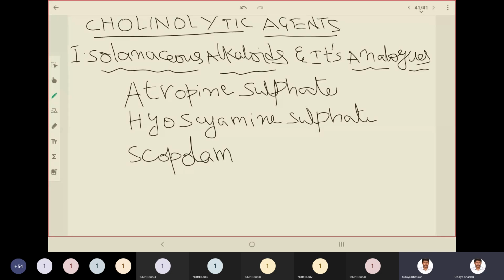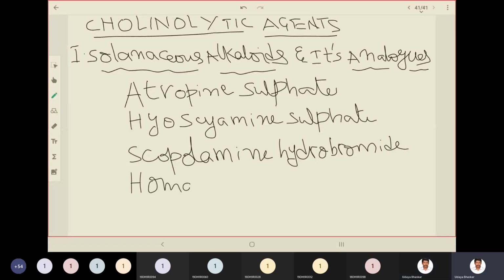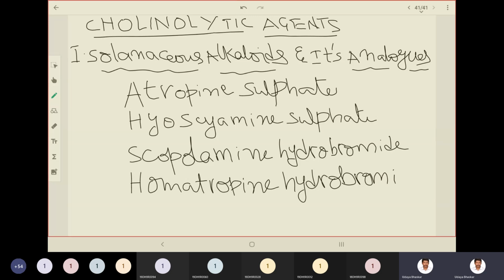Then homatropine hydrobromide. And the last example under this category is ipratropium bromide.